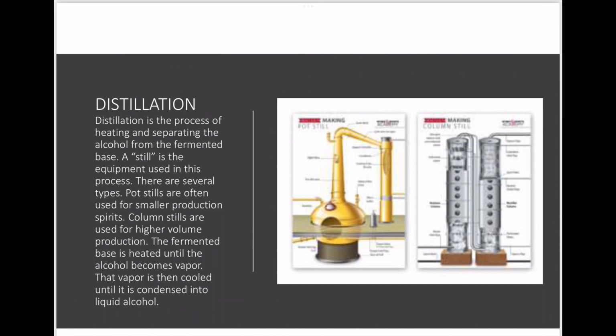So, distillation is the process of heating and separating the alcohol from the fermented base. A still is the piece of equipment used in this process. There are several types. Pot stills are often used for smaller production spirits. Column stills are used for higher volume production. The fermented base is heated until the alcohol becomes vapor. That vapor is then cooled until it is condensed into liquid alcohol.